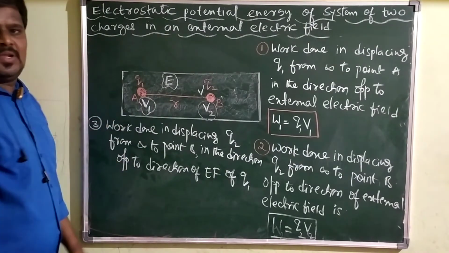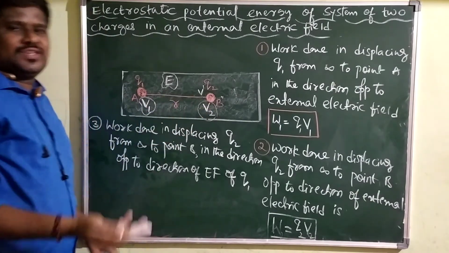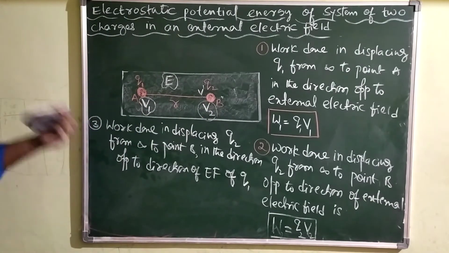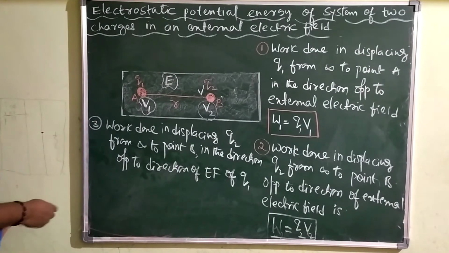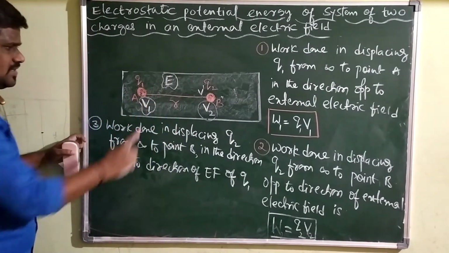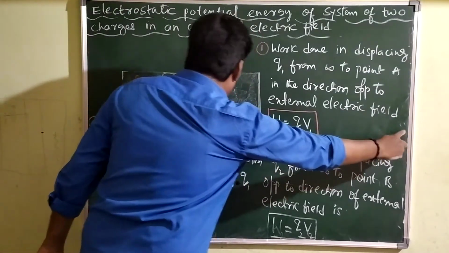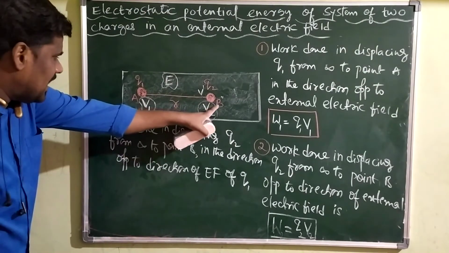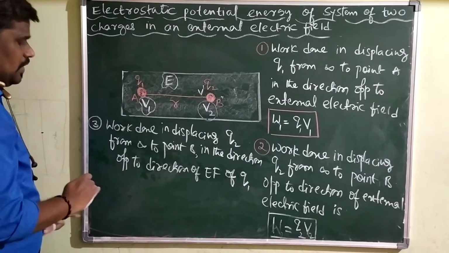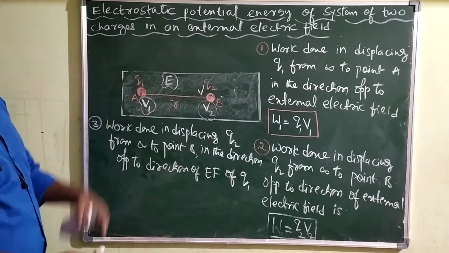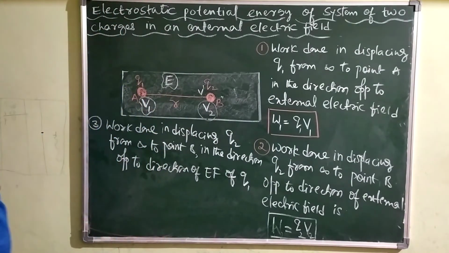And this is similar to the potential energy of a system of two charges that we already derived. This work done is equal to the potential energy of the system of two charges, because Q1 and Q2 are the two charges separated by distance R. When you are bringing Q2 from infinity to point B in the direction opposite to the electric field of Q1, the total work done is similar to the potential energy of a system of two charges.